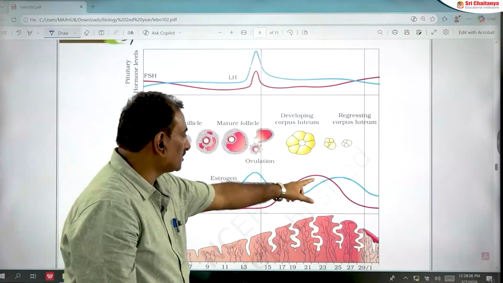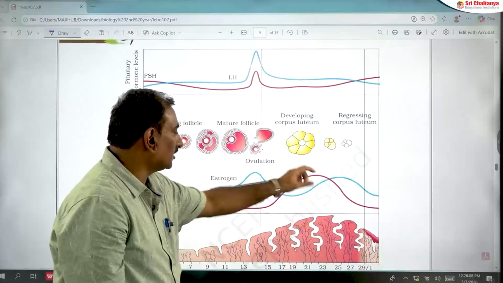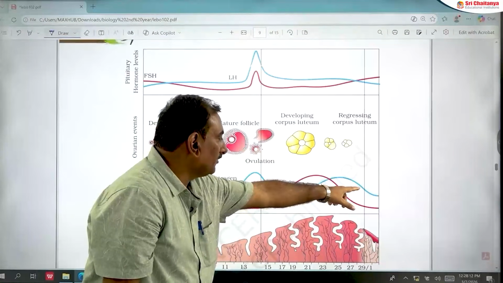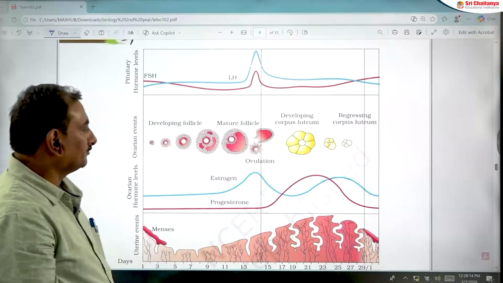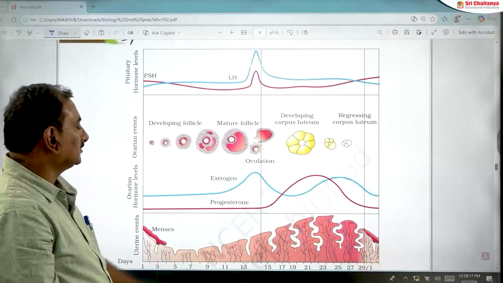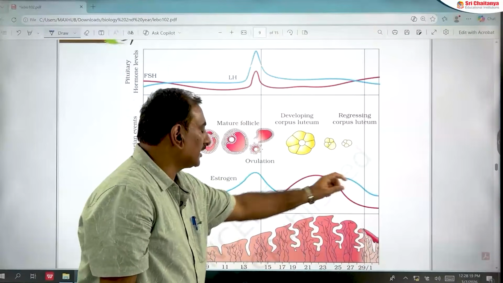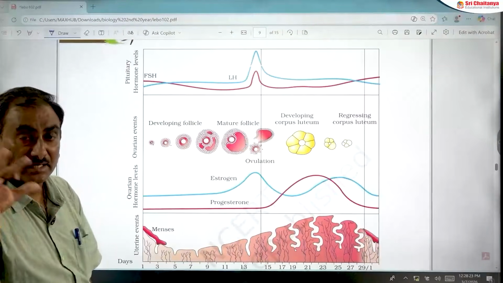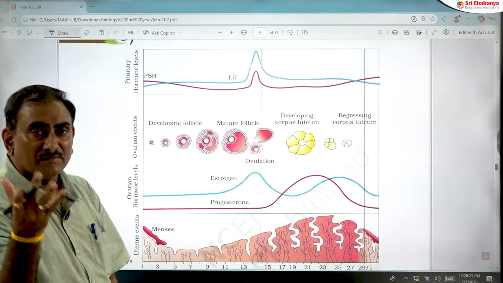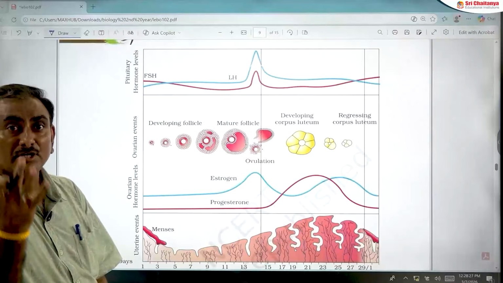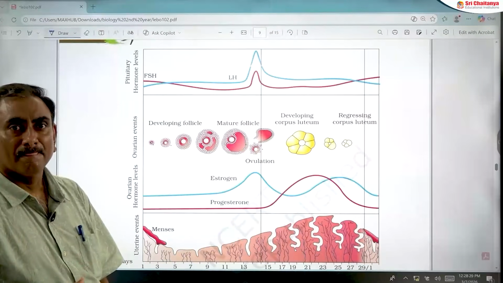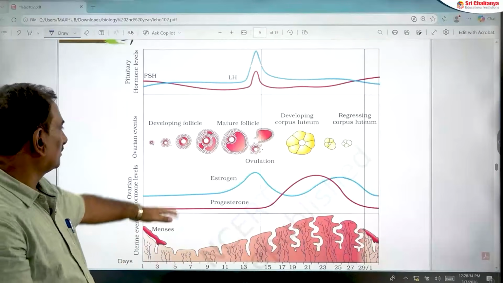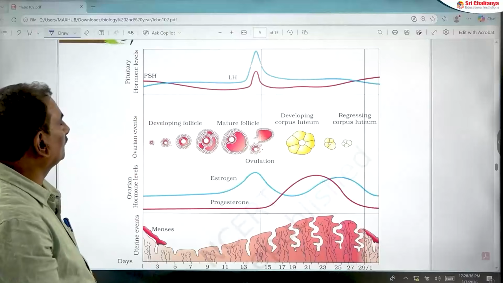Generally, in the luteal phase, progesterone levels rise and estrogen levels are less. And again, just before menstruation, before bleeding, estrogen levels rise again and progesterone levels decrease. Why do progesterone levels decrease on the 27th or 28th day? Due to degeneration of the corpus luteum. Progesterone levels decrease, estrogen levels increase. You should remember this very carefully.